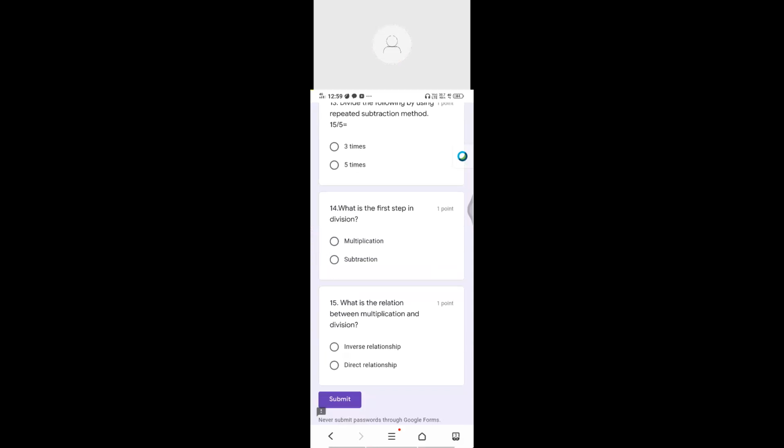Leave the compare, ma. Leave the compare. The 14th one. So next one, what will come? They are asking. The 15th one. What is the relation between multiplication and division? Inverse relationship or direct relationship? Quite opposite, I said. What is the meaning of opposite? You know well. So based on that, you have to give the answer for that one. Isn't it? Multiplication as well as division both are opposite.